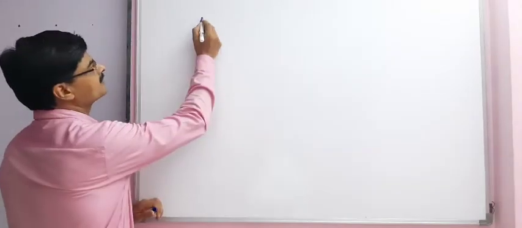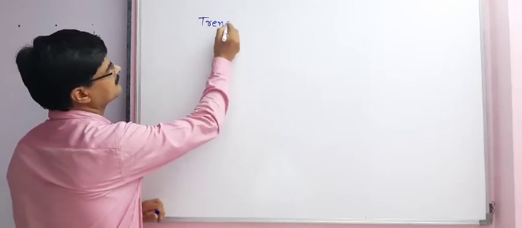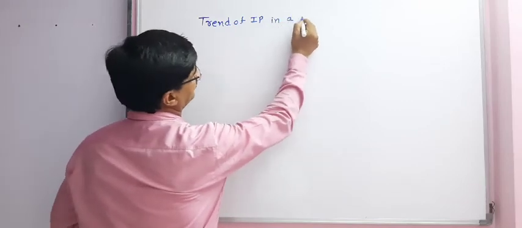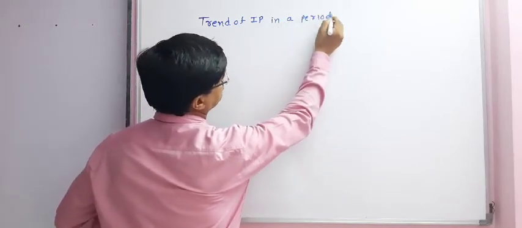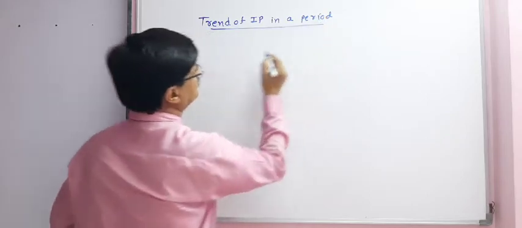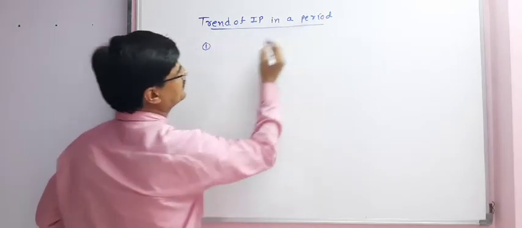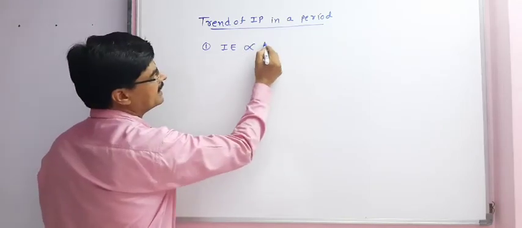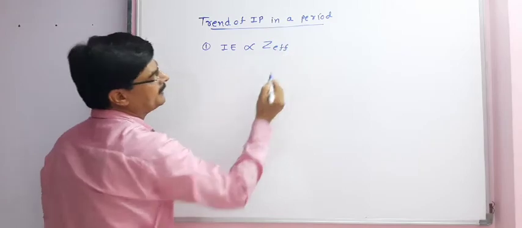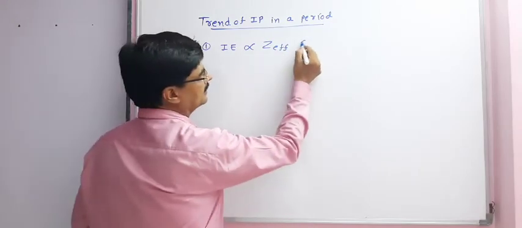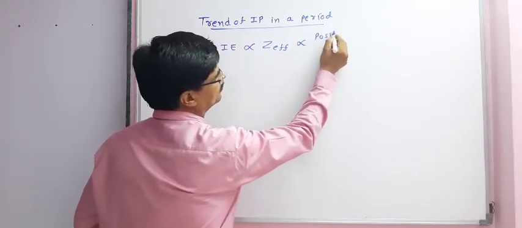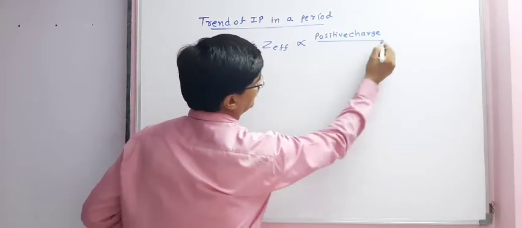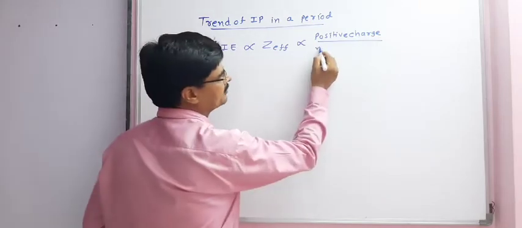Trend of ionization potential in a period. First point, ionization enthalpy is directly proportional to effective nuclear charge, directly proportional to positive charge, and inversely proportional to negative charge.